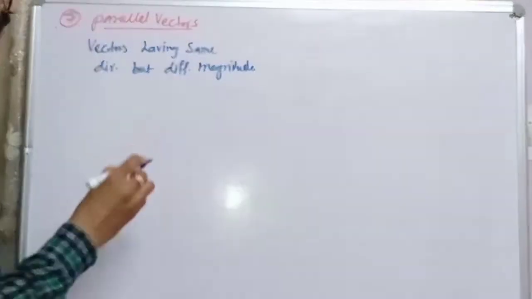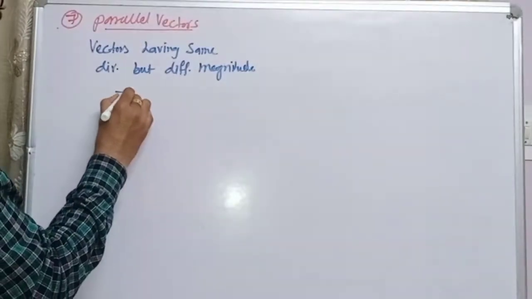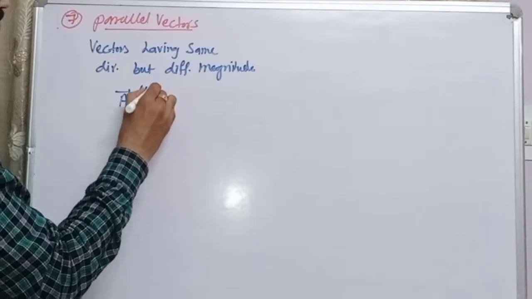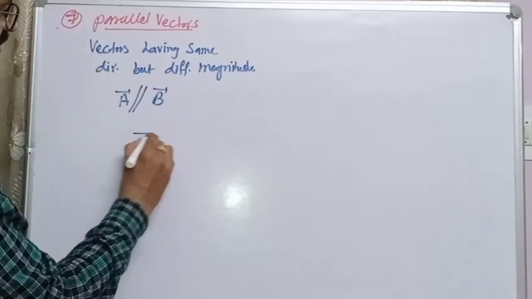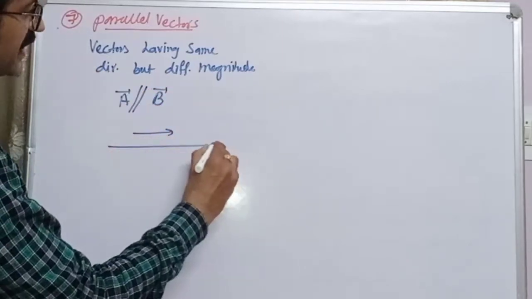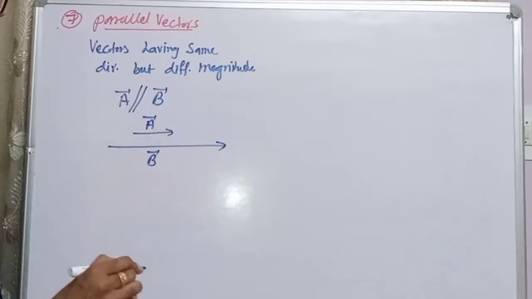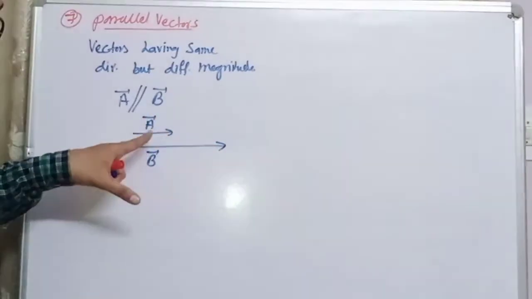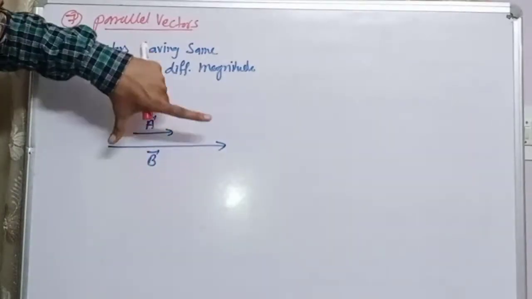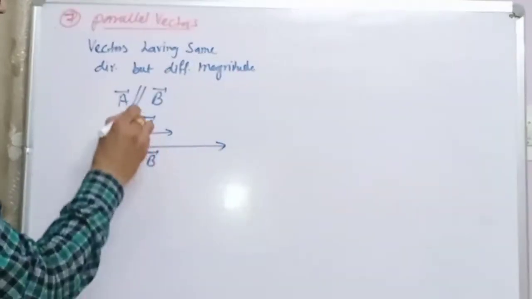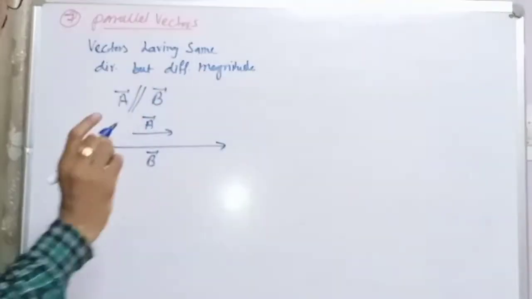These are parallel vectors. A vector is parallel to B vector. The direction is the same, like this, but the magnitude is different. This is A vector, this is B vector. These are in the same direction, but the magnitude is different. It is the smaller one, it is the bigger one. That means the magnitude is not the same, but the direction is the same.